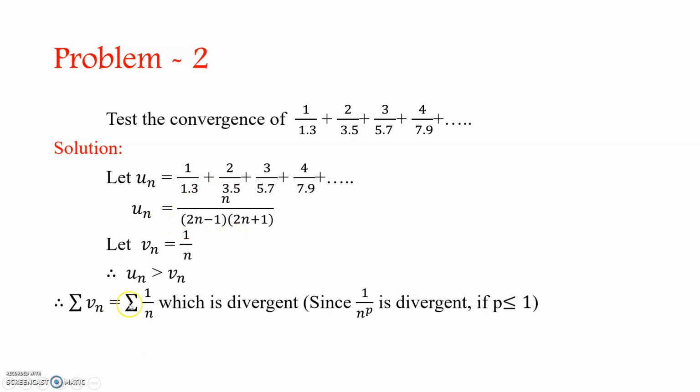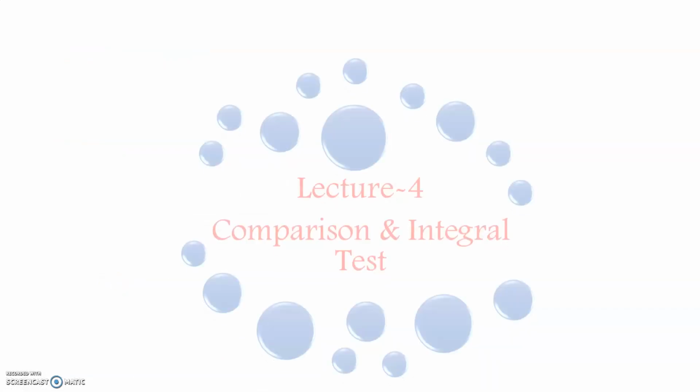Therefore summation Vn = summation 1/n, which is divergent, since here the power of n is less than or equal to 1. That is, the power of n is equal to 1, so this comes under the p less than or equal to 1 case. Therefore the summation Vn is divergent. If summation Vn is divergent, then summation Un is also divergent. Hence the given series is a divergent series.